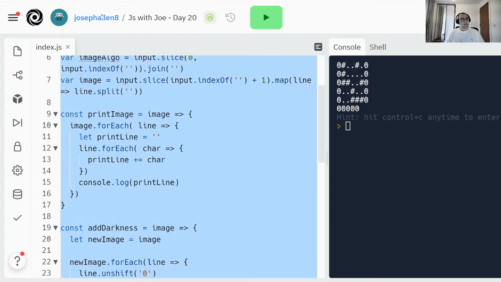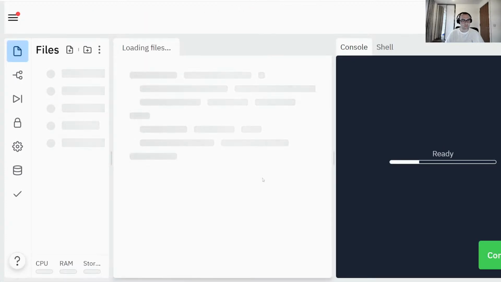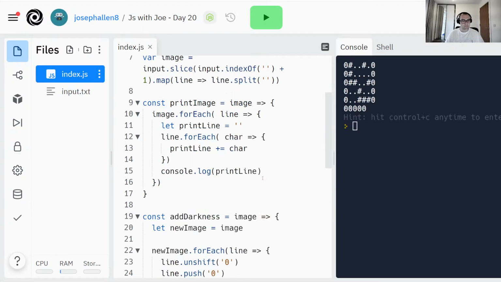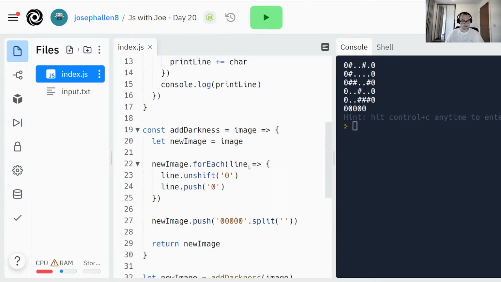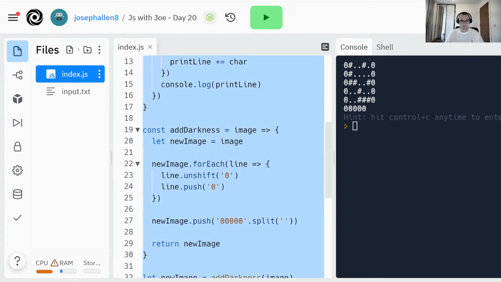Oh really? Let me refresh the page. Should all be there. Should just be a little bit behind, that's all. But here's all the code. I can't send all the code in the chat.